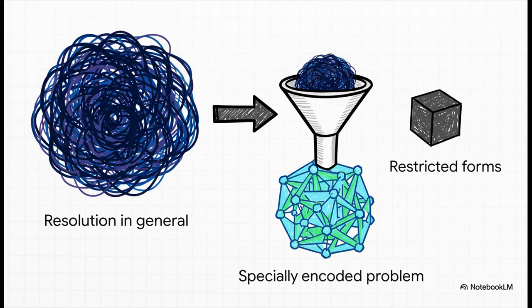So here's the real punchline. That common claim is a massive oversimplification. The actual research proves something way more specific. It's not that resolution as a whole is weak. No, it's that certain, very particular restricted versions of it are weak, and only when you throw these specially engineered, almost artificial problems at them. And that distinction? Well, that's everything.